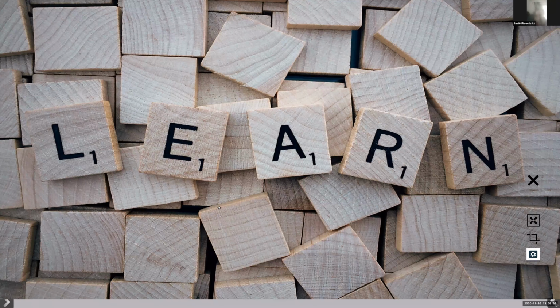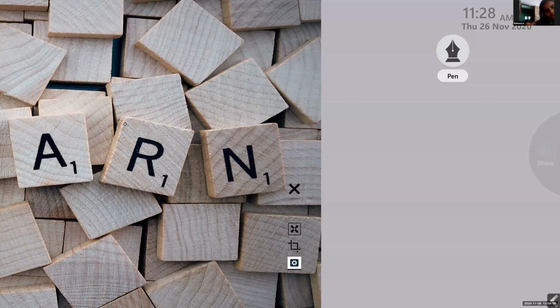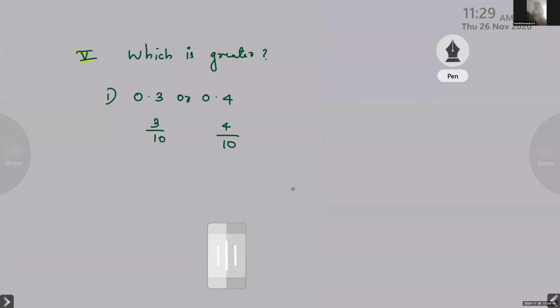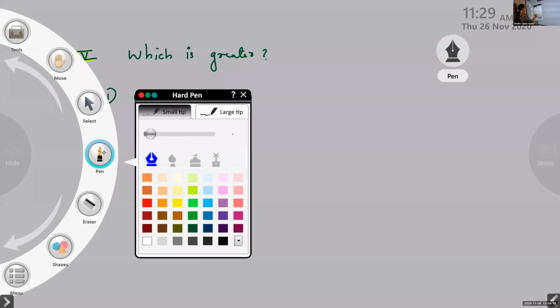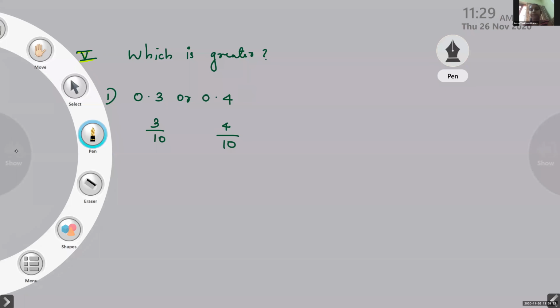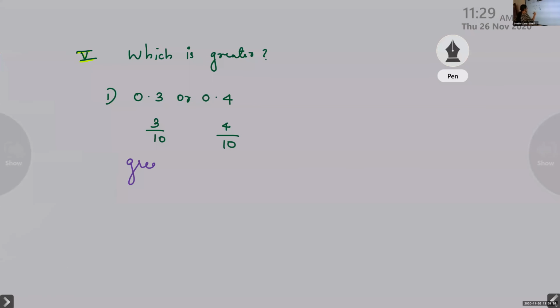Which is greater, children? 0.4. Don't make a mistake in this. So the greater number is 0.4. You understood?